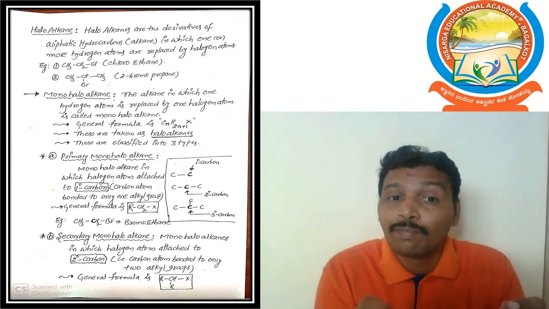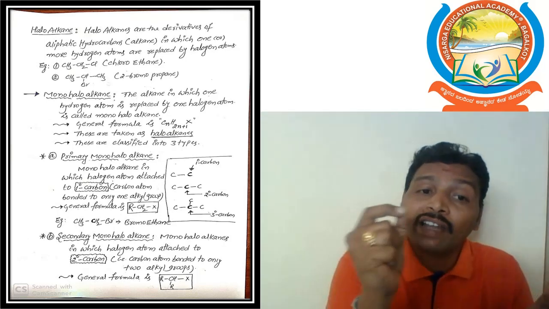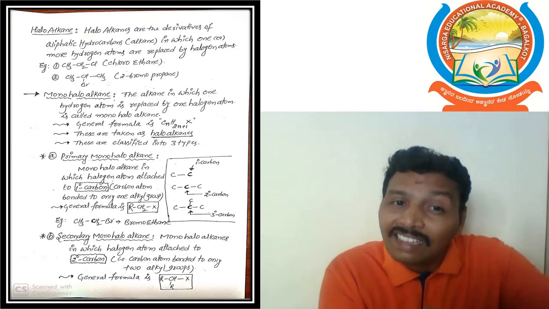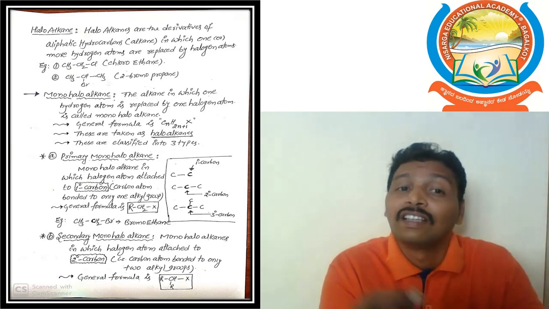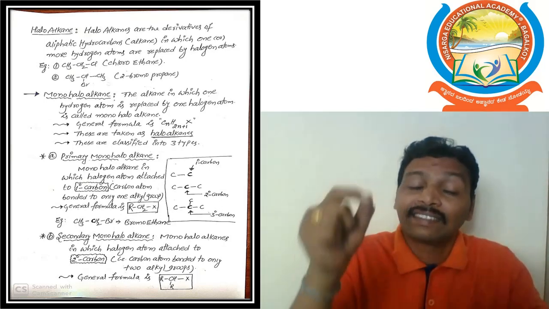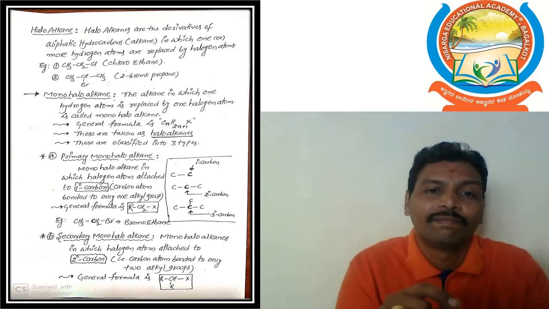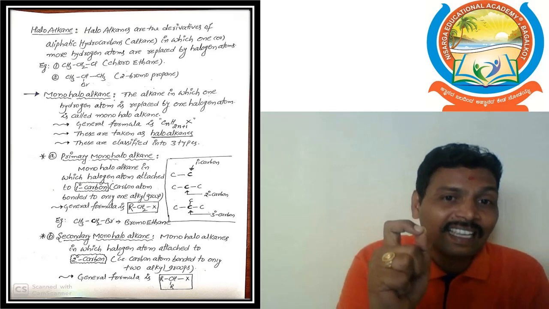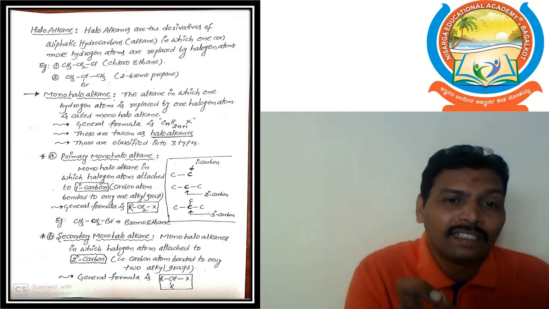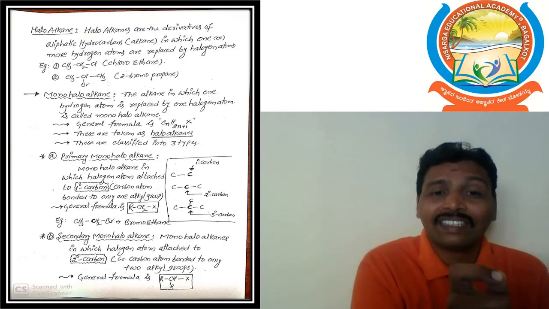Next, secondary carbon means a carbon that is bonded to two other carbon atoms. That carbon is considered a secondary carbon. In this case, secondary carbon means it is attached to two other carbon atoms.